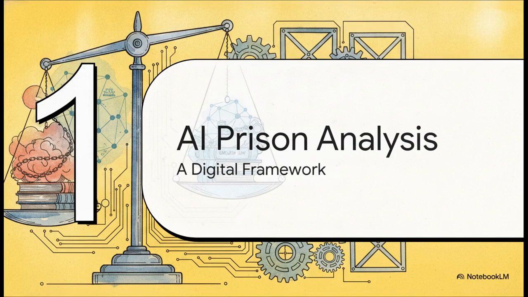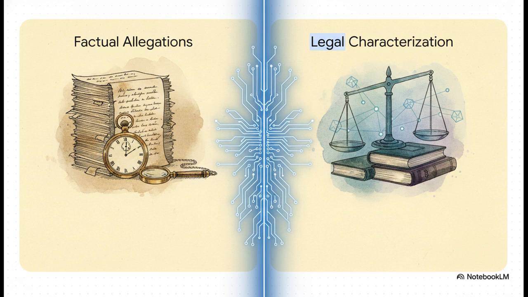So how exactly does an AI analyze a prison accusation? To evaluate these politically sensitive allegations objectively, the AI has to establish a really rigorous analytical framework. It basically acts as a digital scale. It deliberately separates the raw, passionate emotion of the prisoner's narrative from the strict, unyielding logic of statutory law.